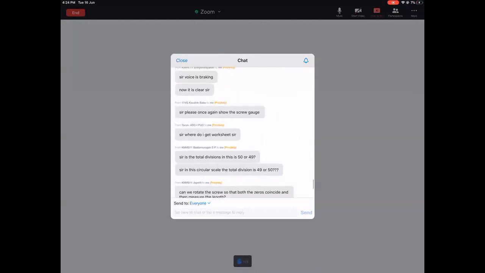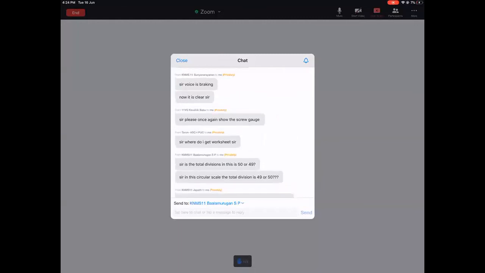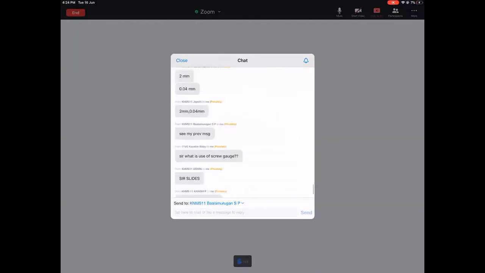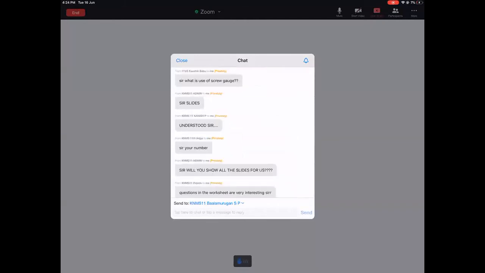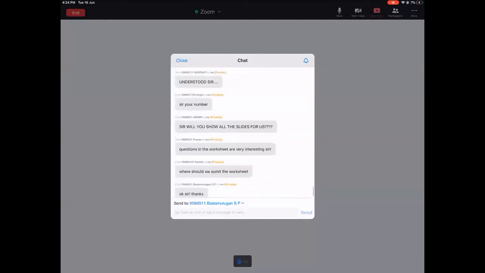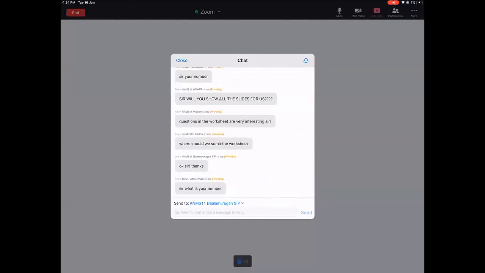Yeah, I will show you the screw gauge. Screw gauge is used to measure even smaller things. So suppose you want to find out the diameter of a wire, or the diameter of your hair. There we use the screw gauge. Yeah, I will show. They are very interesting.